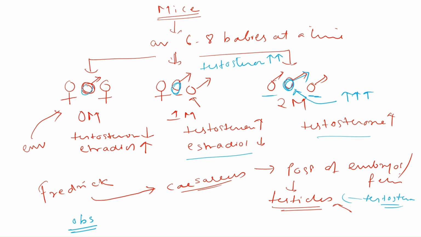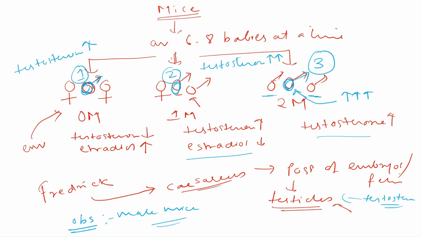Whereas in the first condition, the level of testosterone is much less. So the observation was that the masculine behavior, or the aggressiveness, of this third male mouse was much more compared to the second mouse, and then compared to the first mouse.